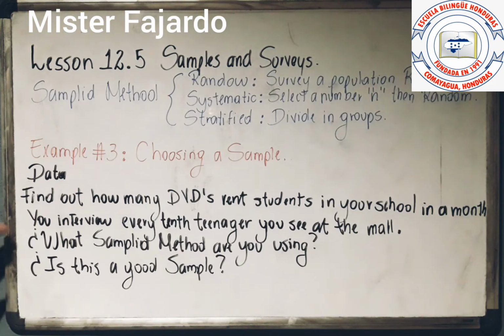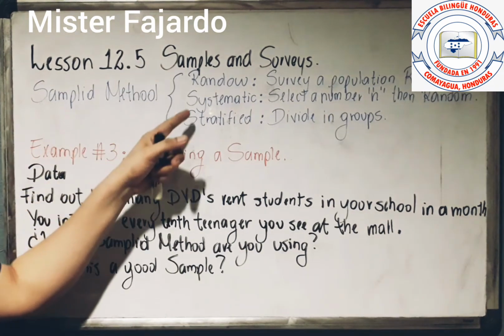First, what method am I using? And is it a good sample? First, in this case, because you are going to interview every 10th teenager, that means that you are using a method. That means that it is systematic, because you are not selecting everyone, it's not random, because you are using a method.